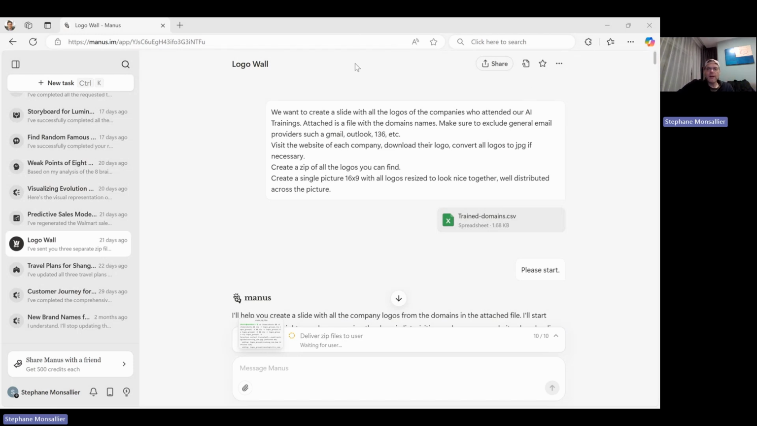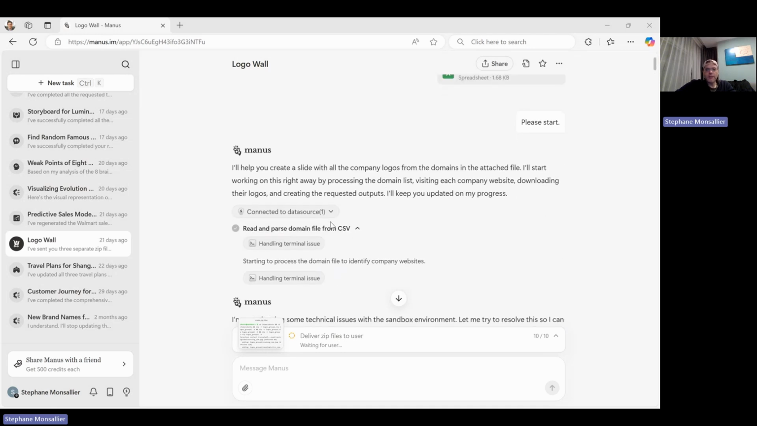And then I want two things. I want one picture to see what it looks like. Does it look good as a 16:9 format? But I also want to be able to download those files because maybe I want to paste them one by one onto the slide. So I just upload the list of domain names of the companies we've trained as a CSV. I also envision that there will be a lot of Outlook, Gmail, and I want these to be eliminated.